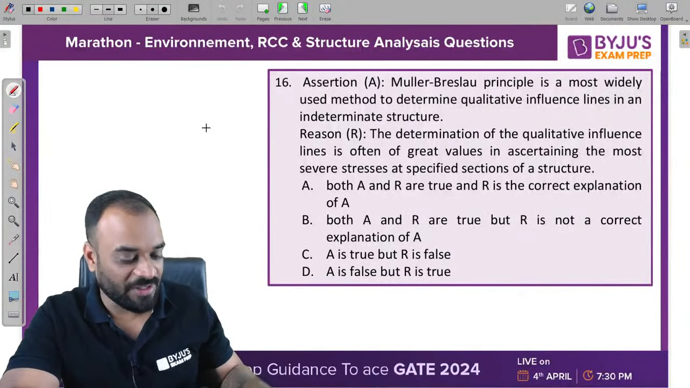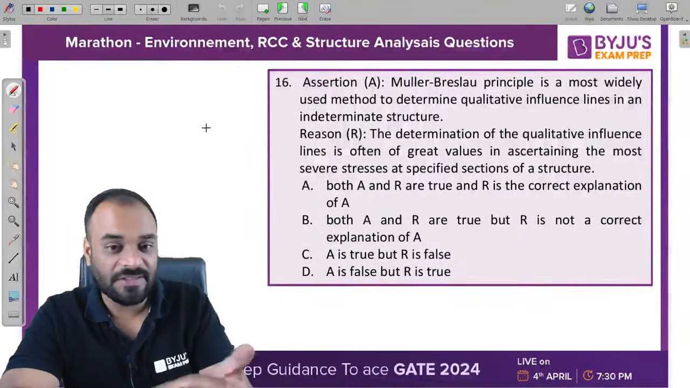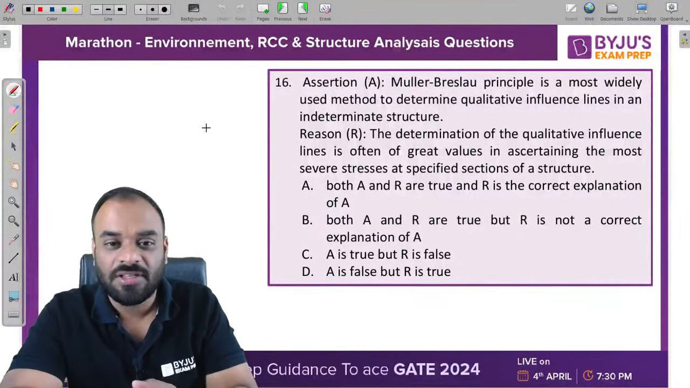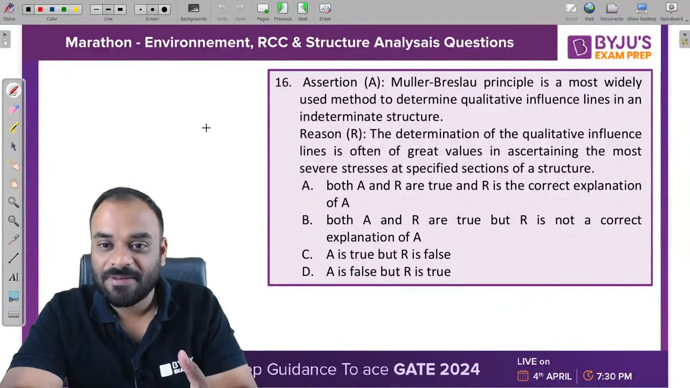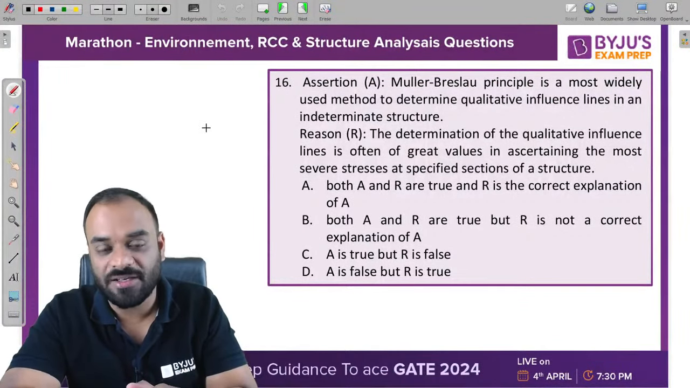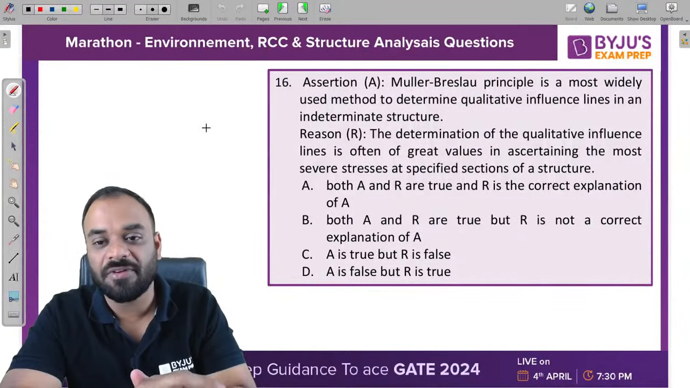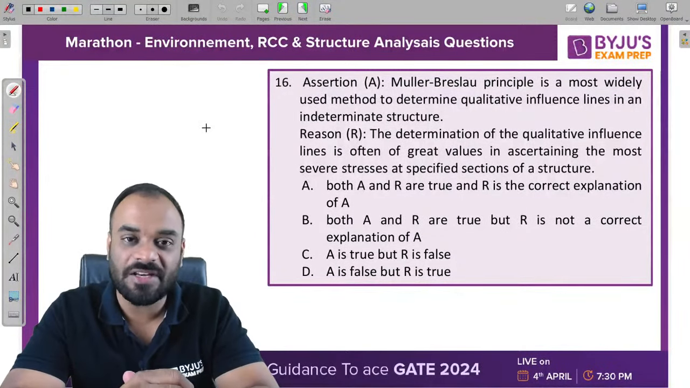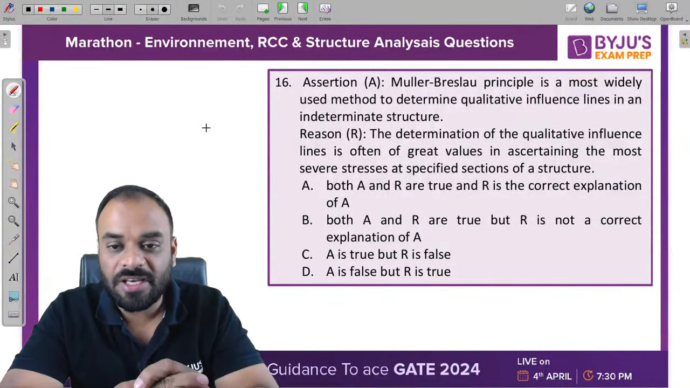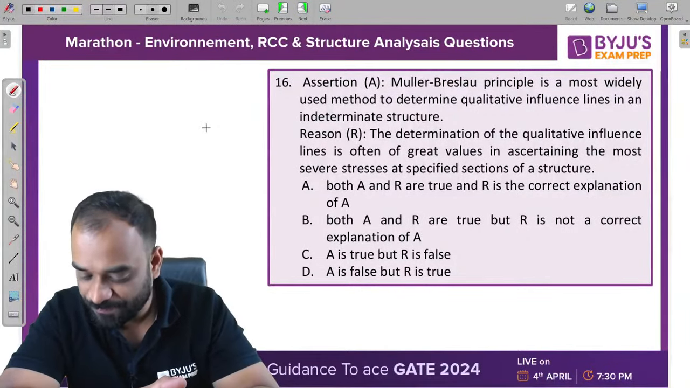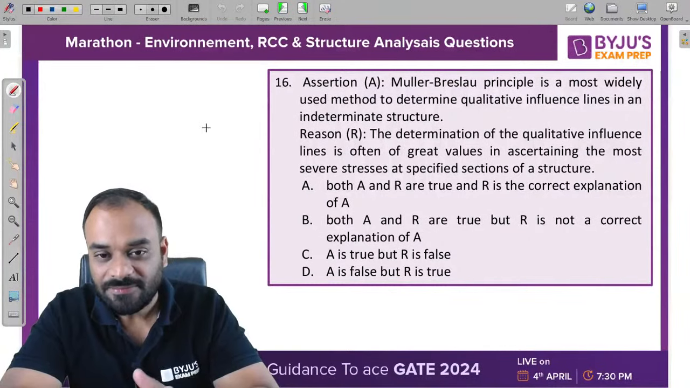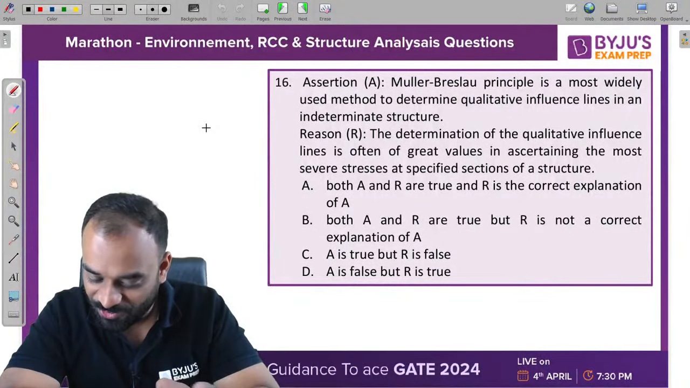Next question, tell me the correct answer for this. Now this is an assertion and reason type question. Mueller-Breslau principle is most widely used method to determine the qualitative influence line in indeterminate structure. The determination of qualitative influence line is often of great value in ascertaining the most severe stresses at the specified section of a structure. B. How many of you are saying B?